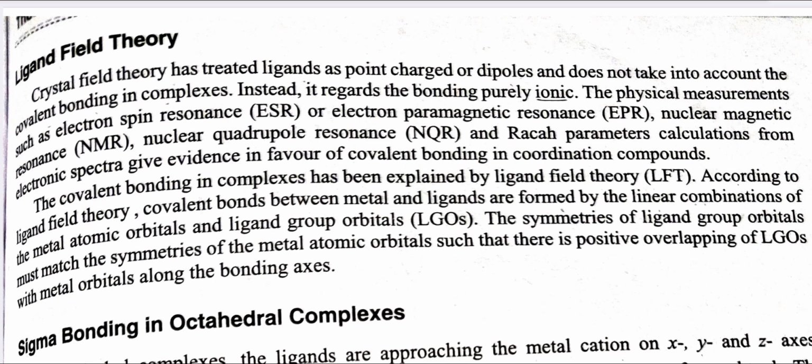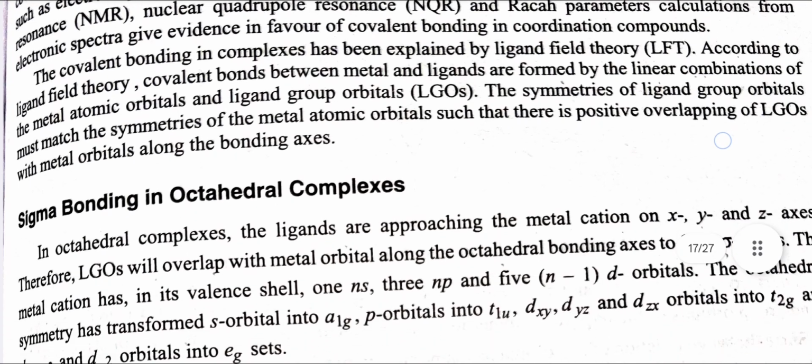According to it, covalent bonds between metal and ligand are formed by linear combination of metal orbitals and ligand group orbitals. Symmetries of ligand group orbitals must match the symmetry of metal atomic orbitals such that there is positive overlapping of LGOs with metal orbitals along the bonding axis.